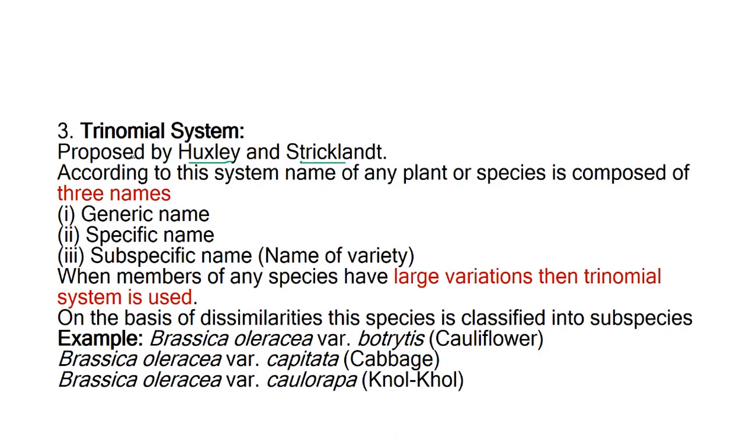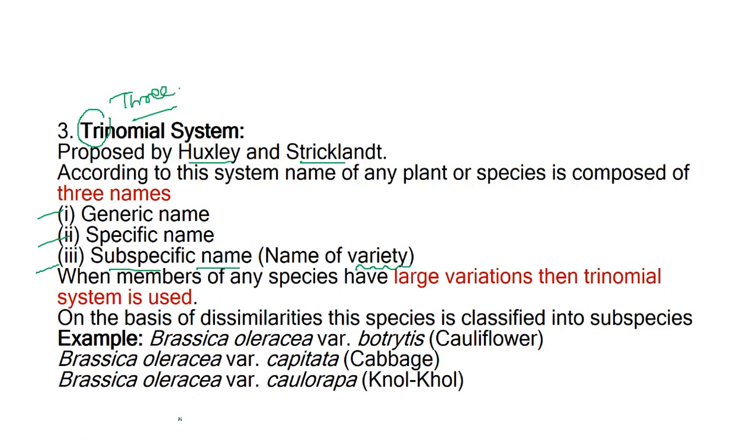According to trinomial, tri means three. According to trinomial nomenclature, there are three names of an organism. What are the three names? One is generic, one is specific, and another is the subspecific name, which is the name of the variety. So if any plant species has many varieties, then trinomial nomenclature is used.